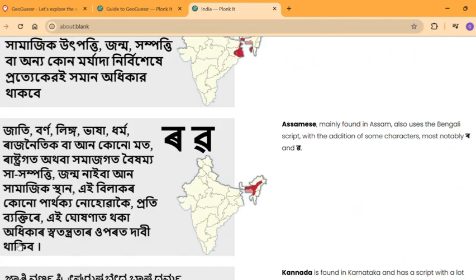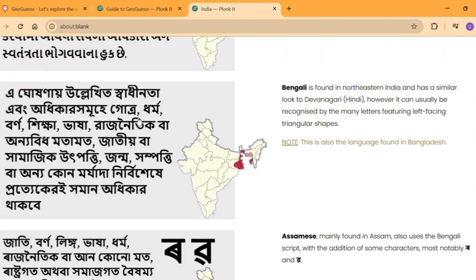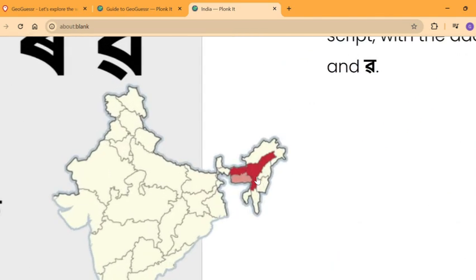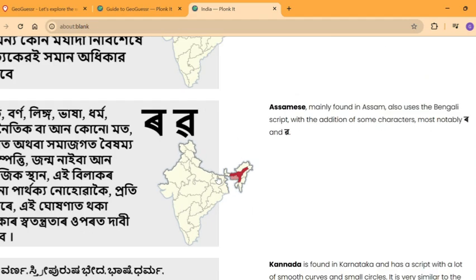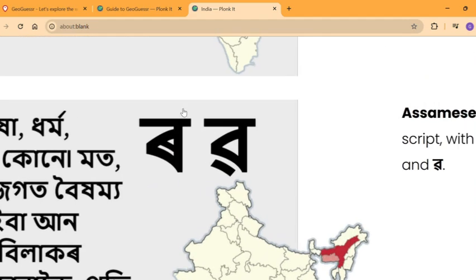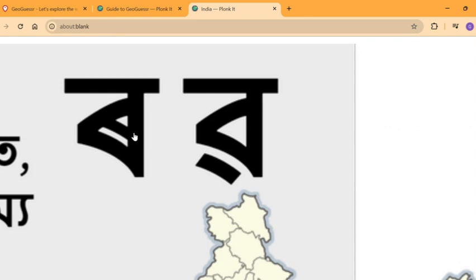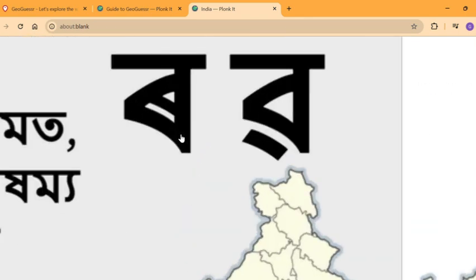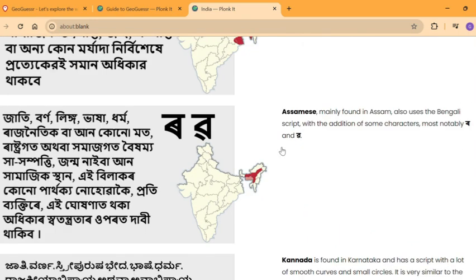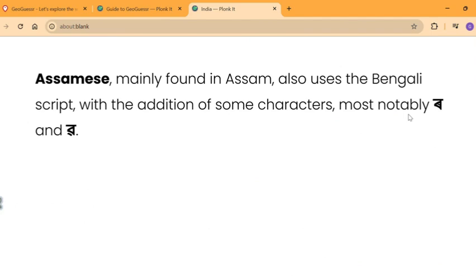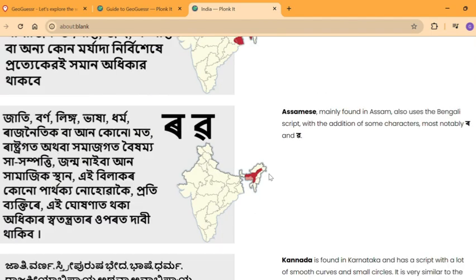Next, we have Assamese, which also is very similar to Bengali. In order to differentiate them, it's pretty hard, but mostly the climate, you could probably differentiate with Assam. Also, there were two letters that are probably not visible in Bengali. This is kind of like the Hindi ba, but with a line in the center. And also this one with this. So these two things are additional characters in Assamese.